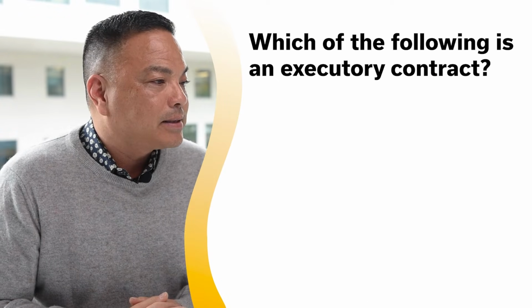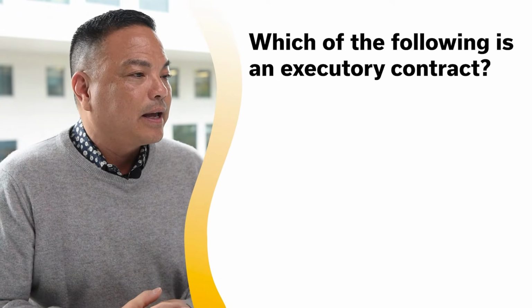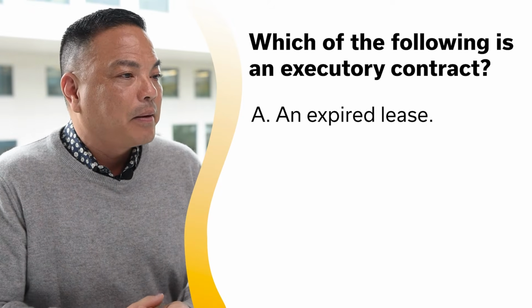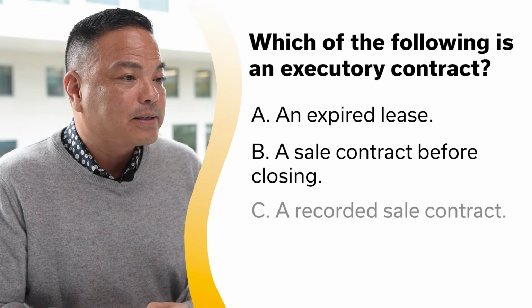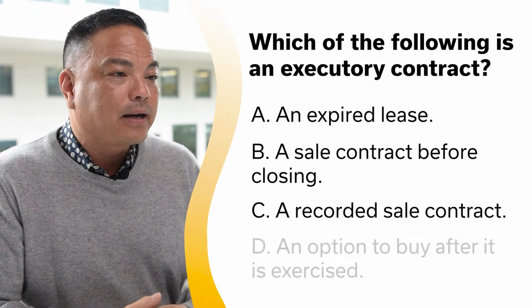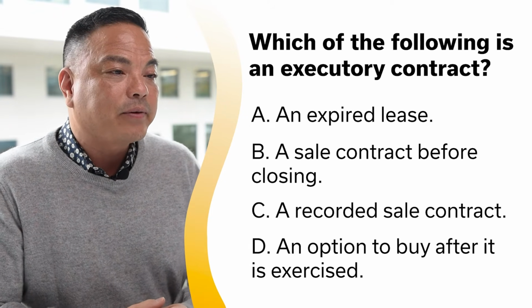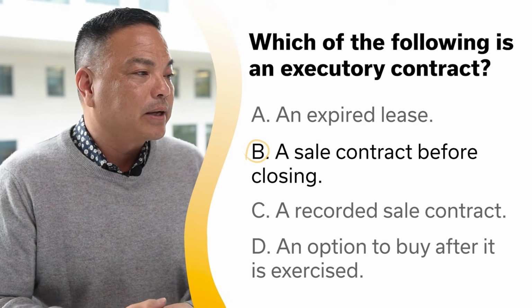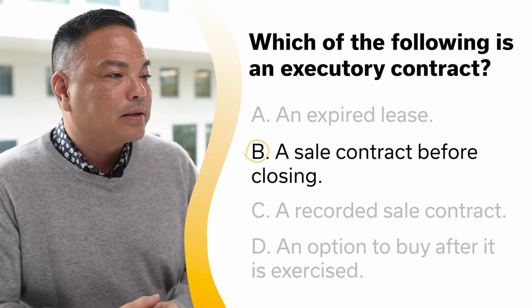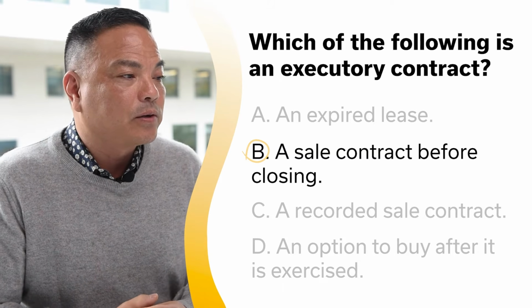Which of the following is an executory contract? A, an expired lease. B, a sale contract before closing. C, a recorded sale contract. D, an option to buy after it is exercised. And the answer is B as in boy. A sale contract before closing.